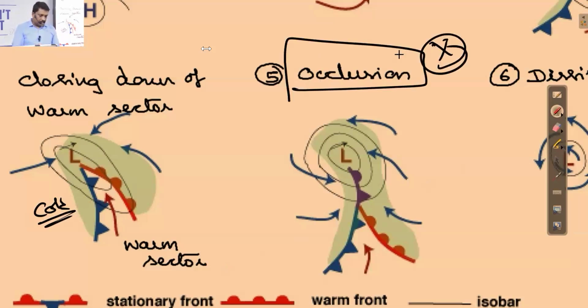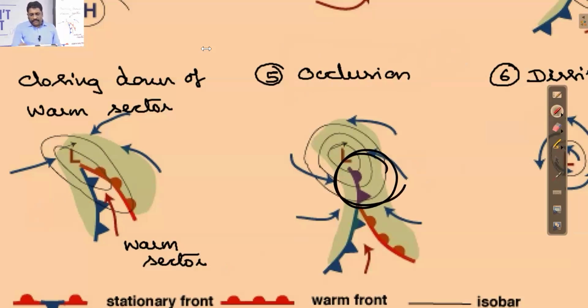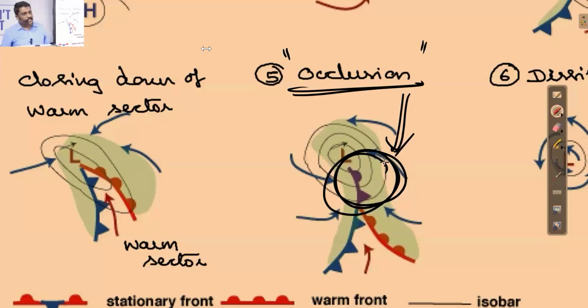Okay. But if I just talk about the fifth stage, stage of occlusion, very important. This is the stage where the warm front itself is replaced by cold front. Okay. So earlier stage, only warm air mass or warm sector is replaced by cold sector, right? And this is the time when the front itself is partially getting replaced. So stage of occlusion almost initiates the stage of dissipation. Almost it marks the end of this temperate cyclonic circulation.